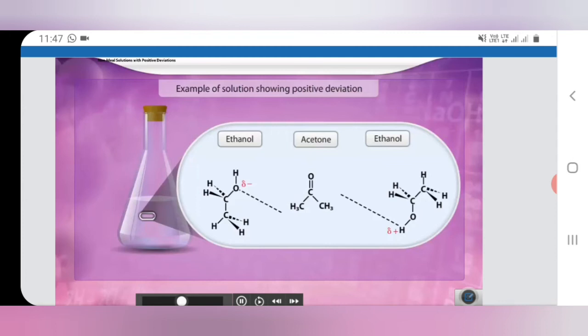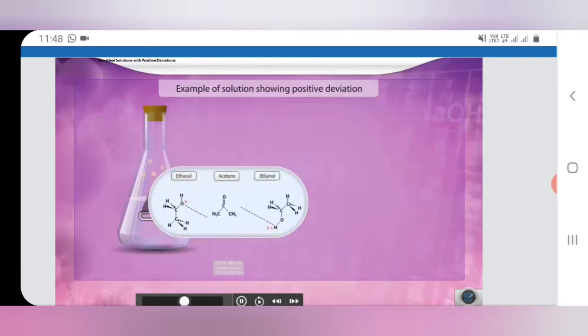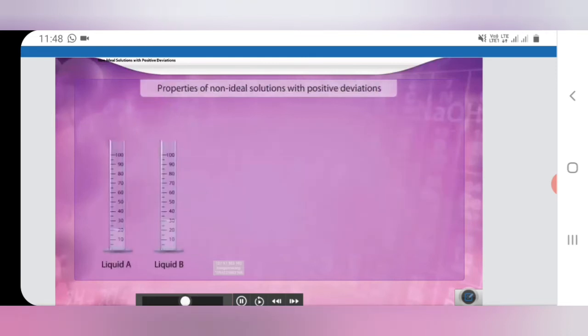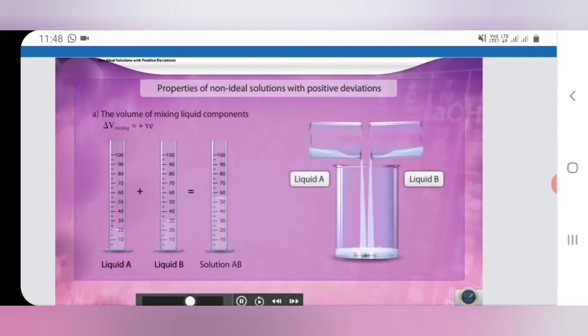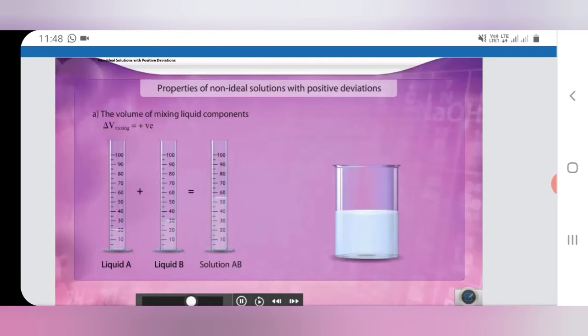If we plot a graph between the partial vapor pressure of component A against its mole fraction, a curved line above the partial vapor pressure expected from Raoult's law is obtained. The mole fraction of A increases from 0 to 1.